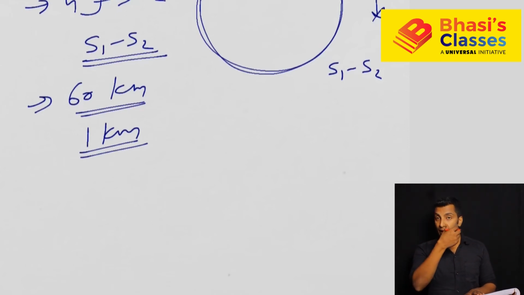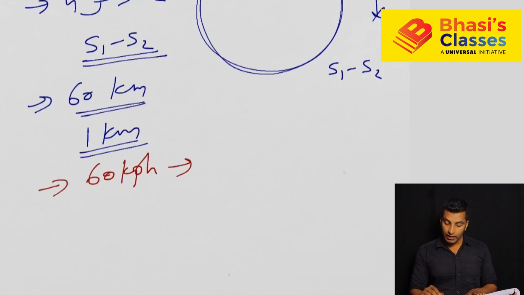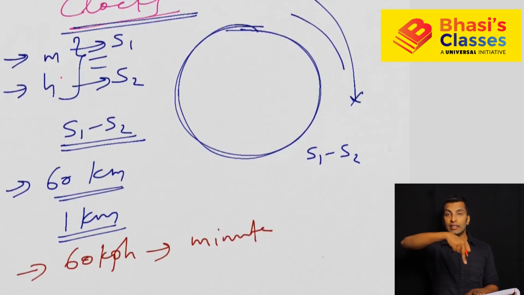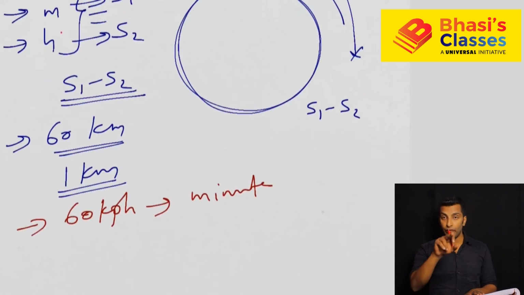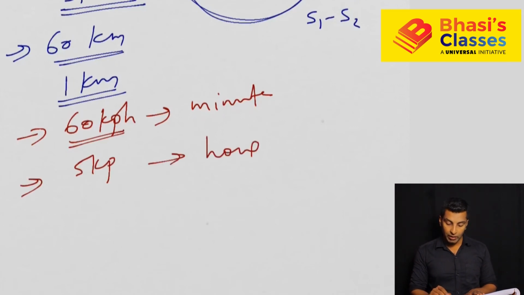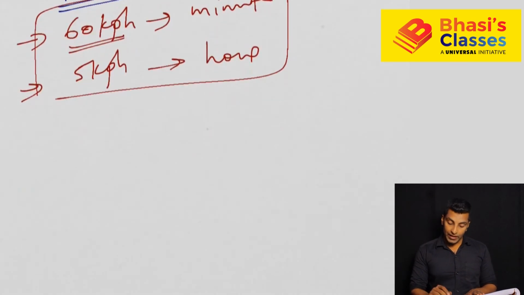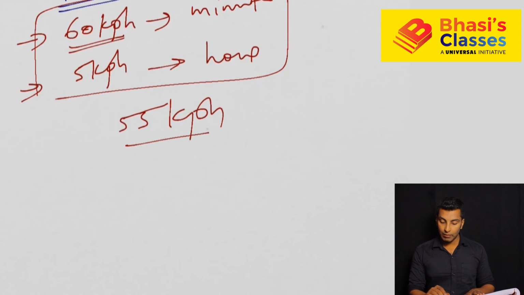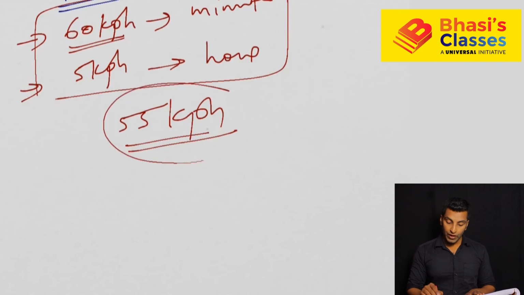Now, what is the speed of the minute hand? 60 kilometers per hour, because it covers that 60 distance, one revolution, in 1 hour. If we consider the clock as a circular track with a distance of 60 kilometers, the speed of the minute hand can be understood as 60 kilometers per hour. Similarly, the speed of the hour hand will be 5 kilometers per hour. Then the relative speed will be 55 kilometers per hour, 60 minus 5. So the relative speed between the minute hand and the hour hand is 55 kilometers per hour.